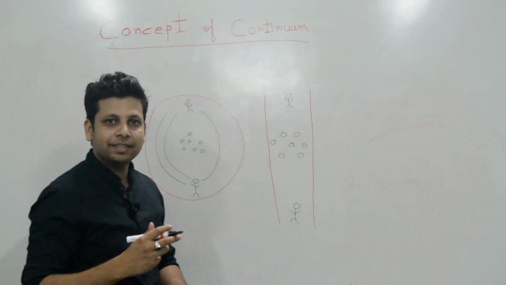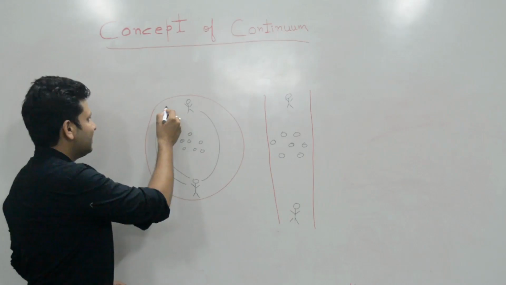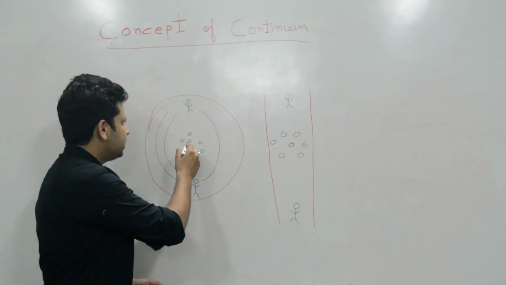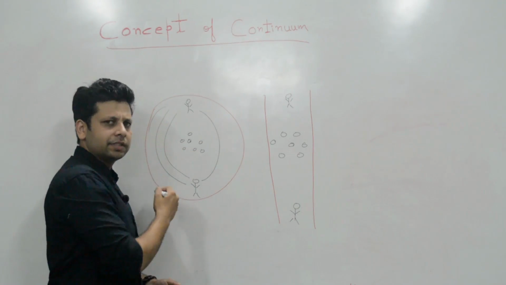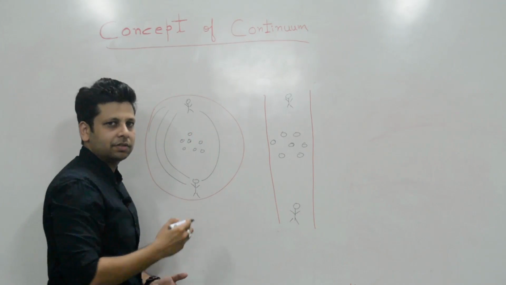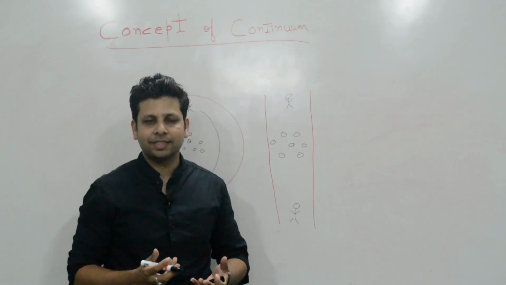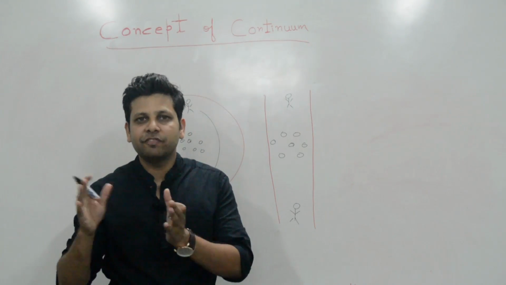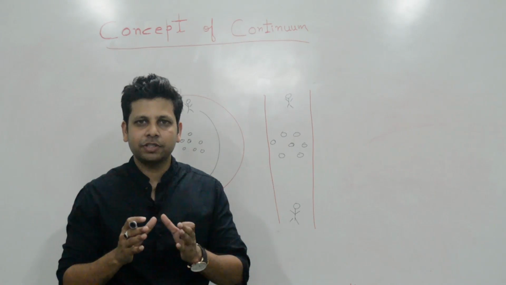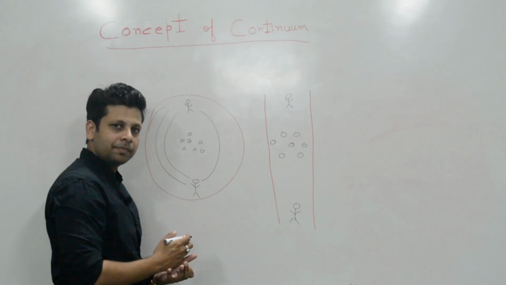So let us connect this example with the concept of continuum. I am saying if the scale is very large, then you can ignore the discontinuities, like here we have ignored the potholes. What are the discontinuities? These discontinuities are mean free path, intermolecular space, the discontinuities of lower order. So if the scale is large, you can ignore them.